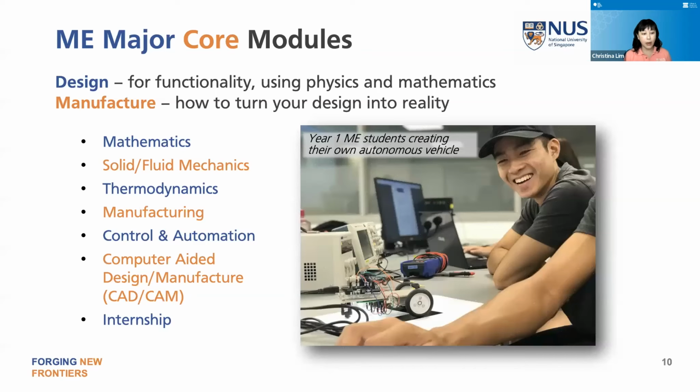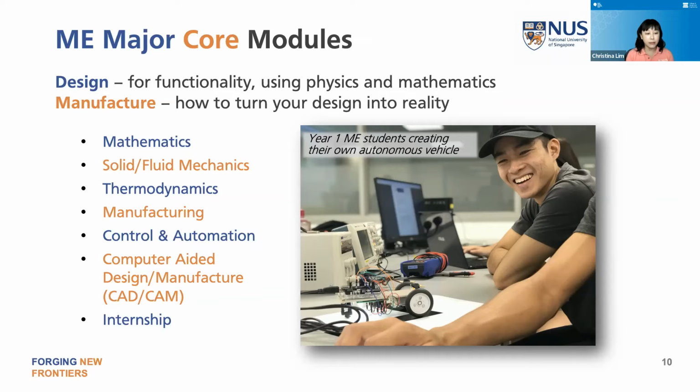So here is the rough basket of modules. Of course, they have specific names, but these are the modules that you will study in those 15 ME major modules. So mathematics is part of it. It's not really theoretical. We won't ask you to prove a certain theorem, but we need to know how to apply the mathematics. And then when you have thermodynamics, solid and fluid mechanics, and so on, those are more the Newtonian physics part of the physics that you've studied in school, or whatever science subject you've studied in school.